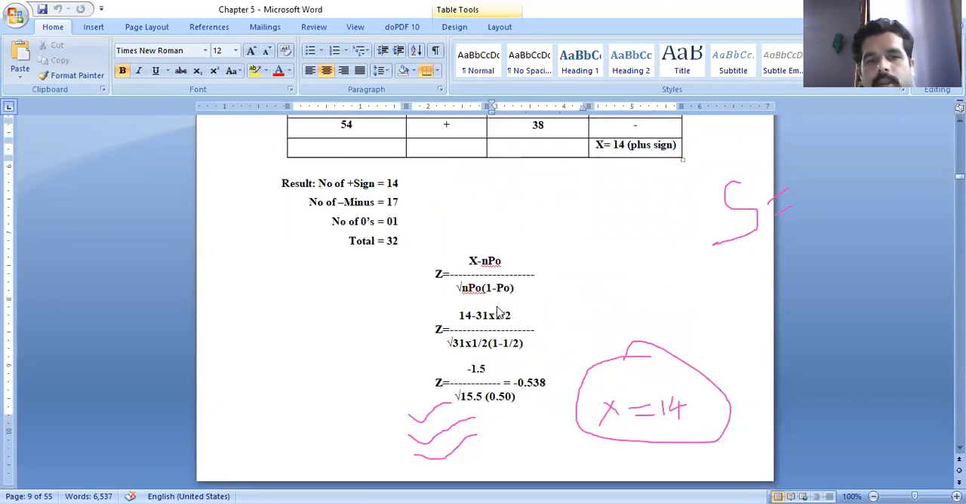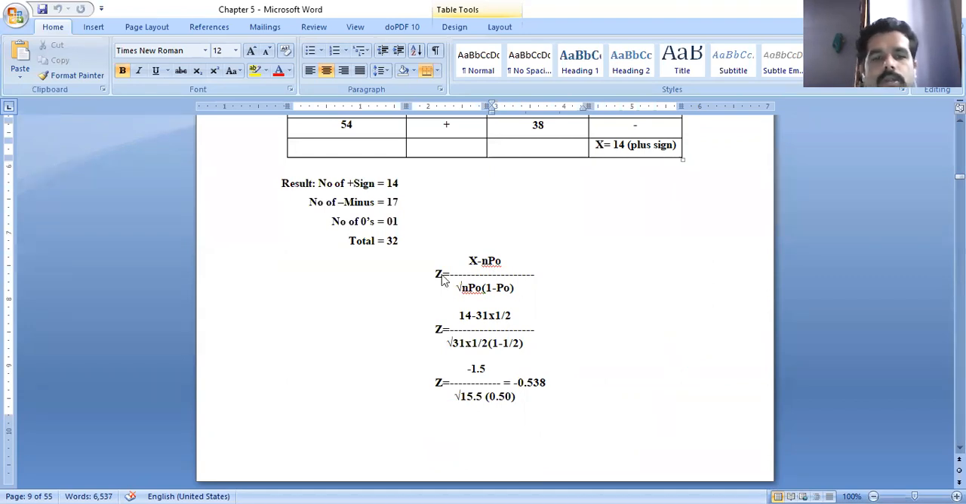The x value is 14, and n and p naught are also given here. So we will check how to get the p naught value. Z is equal to x minus n p naught, divided by the square root of n into p naught into 1 minus p naught. For x, we consider x equal to 14 only, that is the plus signs. What does n stand for here? It is 31, which means the 0 will be discarded.